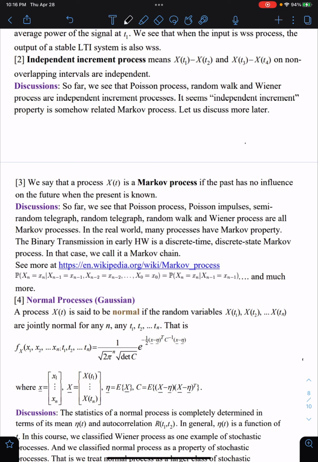Now we are going to discuss the Markov process. The Markov process has a property that the past has no influence on the future when the present is known. We see that the Poisson process, Poisson impulses, semi-random telegraph, random walk, and Wiener process are all Markov processes. In the real world, many processes have the Markov property.